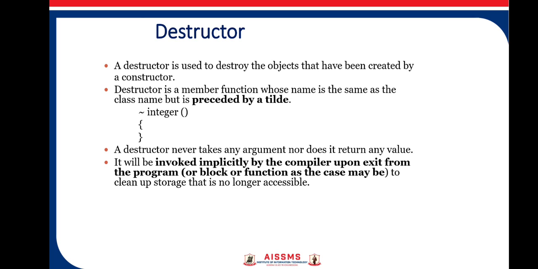It will be invoked implicitly by the compiler upon exit from the program or block or function, as the case may be. Whenever the object is going out of scope, that is when it is no longer accessible, the destructor function is automatically invoked and it will destroy the object.